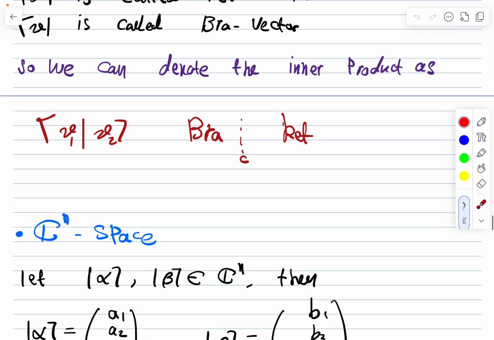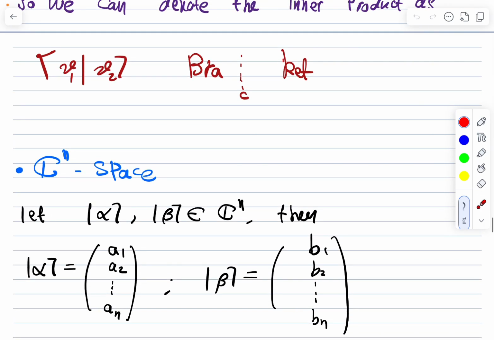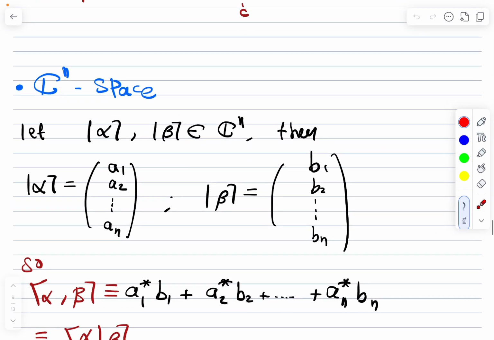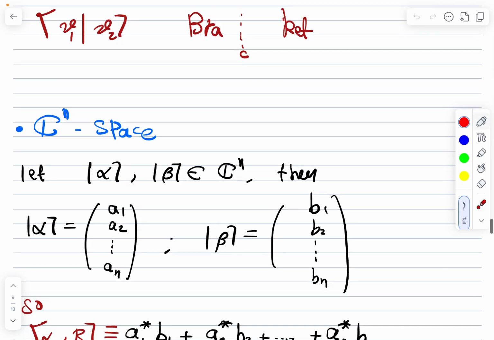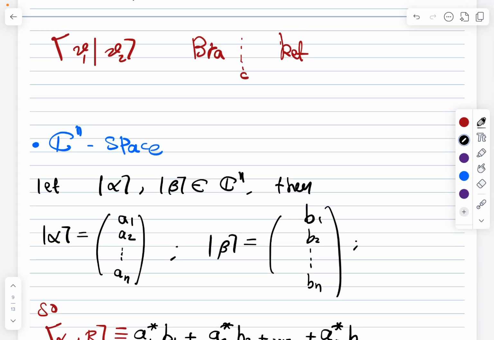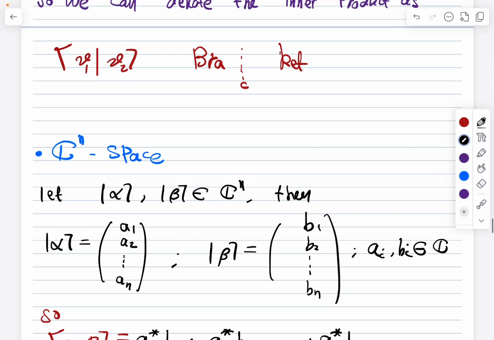Let's assume that we have two vectors in our space Cn. Then each vector, we can represent as a column of n complex numbers. Let me write something here to make it clear, where the ai and bi are all complex numbers.